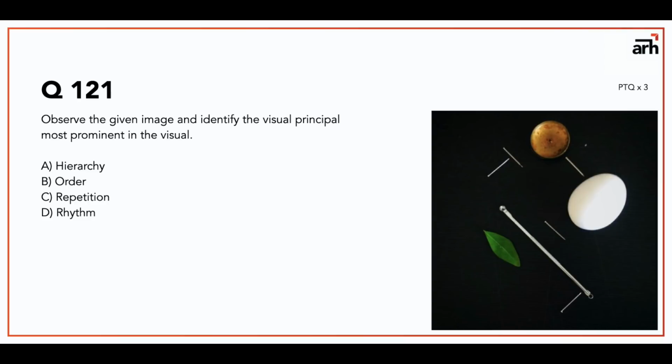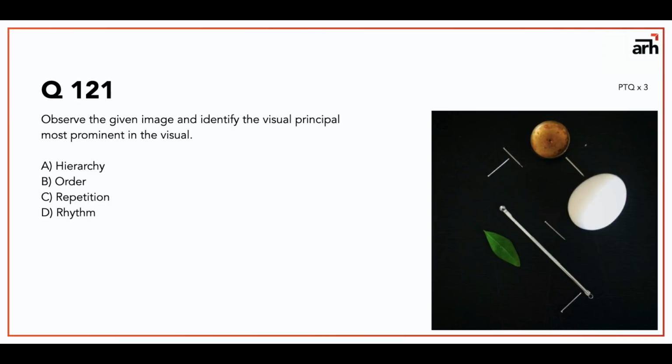Okay, so question number 121. Observe the given image and identify the visual principle. Again, same question. So in this one, I think repetition we can rule out very easily. Rhythm can be there. I think order is the primary or most striking visual principle, because if you take any of the elements, they are either tilted towards left or tilted towards right, but only at 45 degrees.